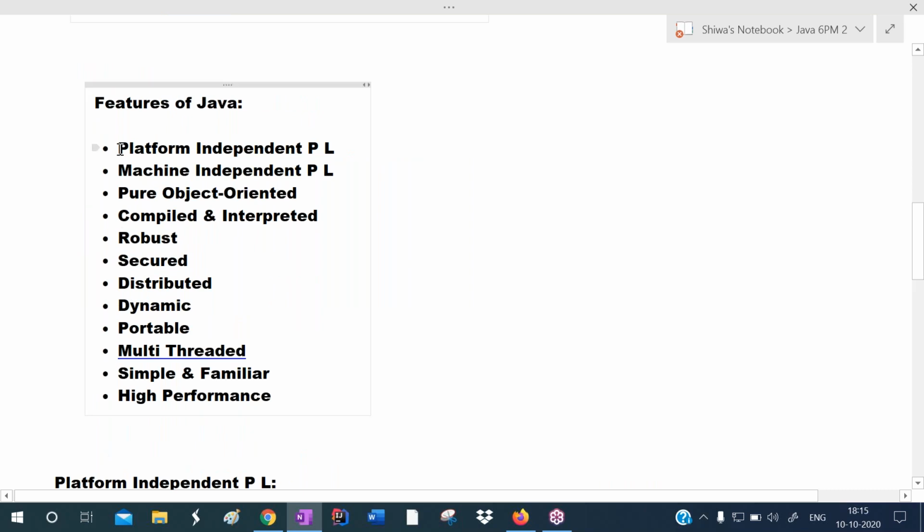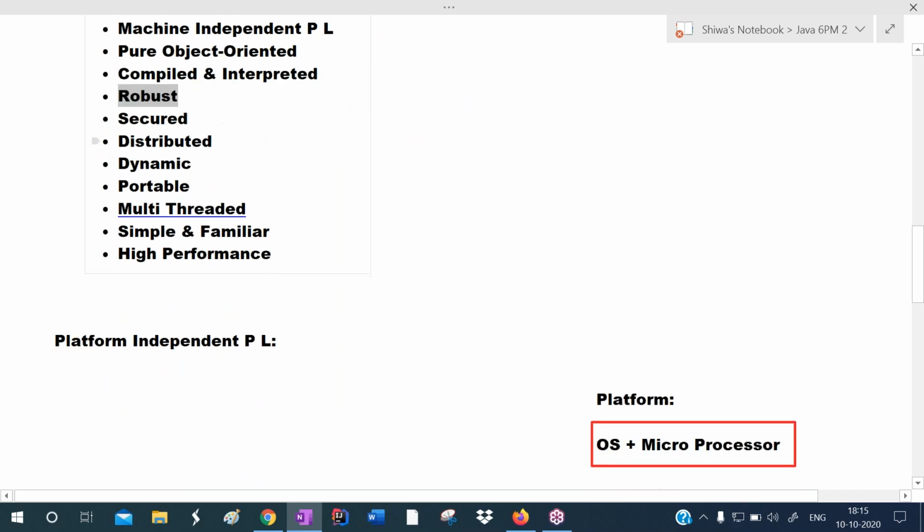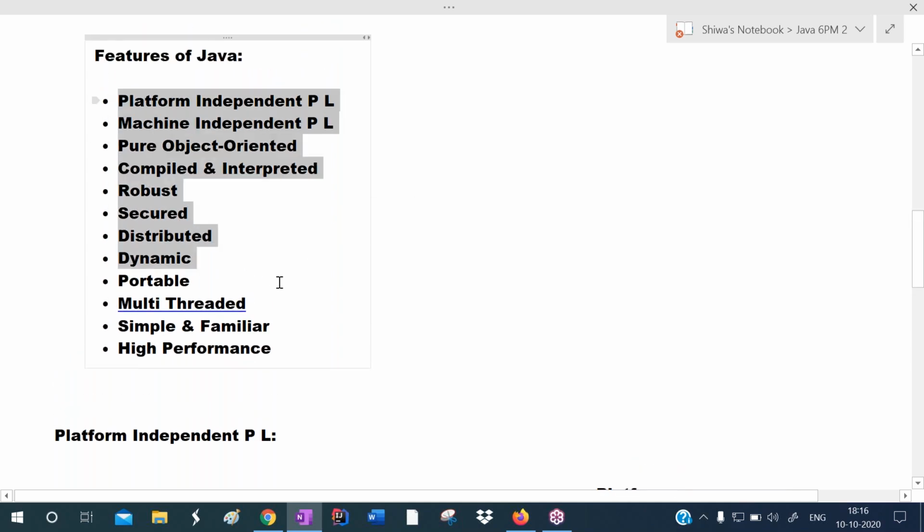And what are the features of Java? These are the features of Java. Java is a platform independent programming language, a machine independent programming language. It is a pure object oriented programming language. It is a compiled and interpreted programming language. It is a robust, secured, and distributed programming language. Java is a dynamic, portable, and multi-threaded programming language. It is a simple and familiar programming language, and Java provides high performance. These are the major features of Java.